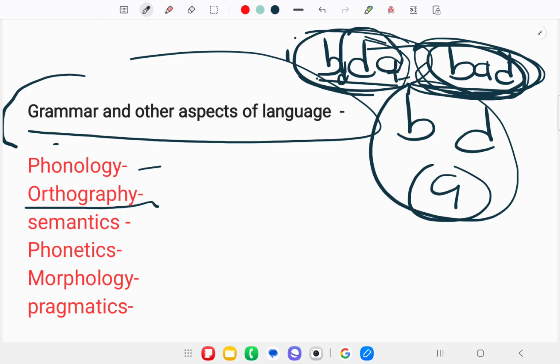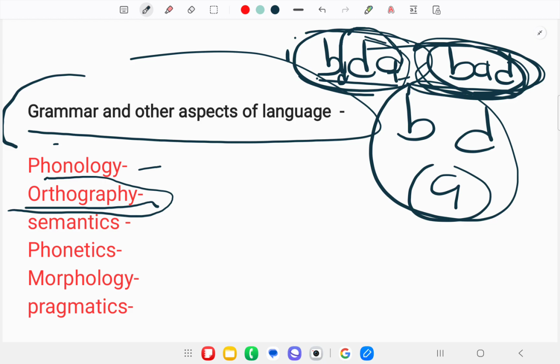What is orthography? Orthography is a set of conventions, or we can also say a set of rules, that deals with the writing systems in a language. That means how the writing systems of a language are structured in a sentence.